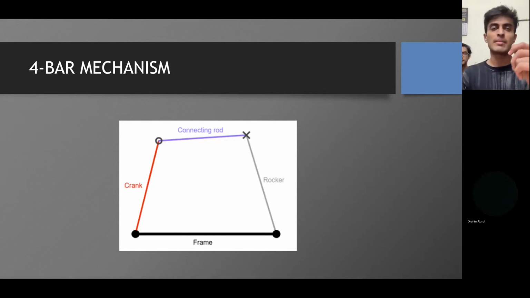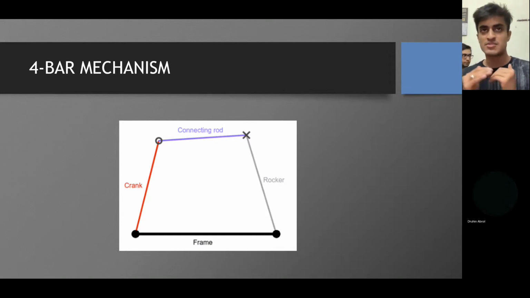So moving on to the 4-bar mechanism, as you can see, the crank is a part of the 4-bar mechanism which can rotate completely, all 360 degrees, and the rocker is the part which can only oscillate to and fro and cannot make complete oscillation. And the frame is that part of the 4-bar mechanism which is fixed.